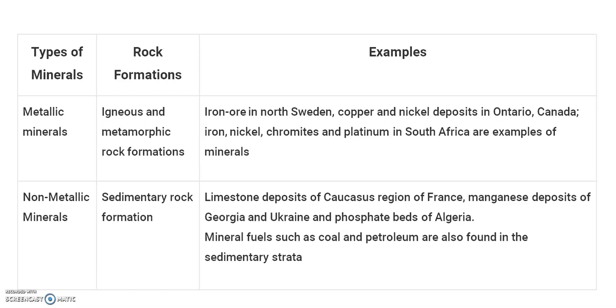formations. Next is the non metallic minerals which we get from the sedimentary rock formations. Some examples are limestone deposits of Caucasus region of France, manganese deposit of Georgia and Ukraine, and phosphate beds of Algeria. Mineral fuels such as coal and petroleum are also found in the sedimentary strata. So these are the types of minerals and the kinds of rock formation from which these minerals are found.